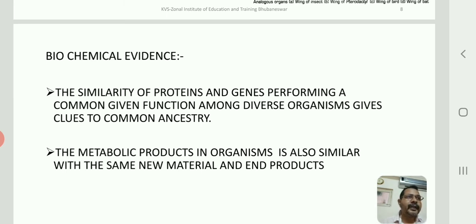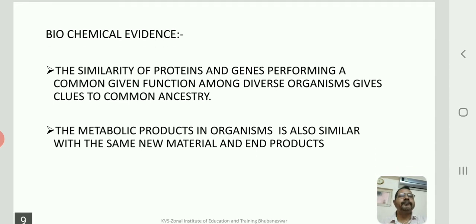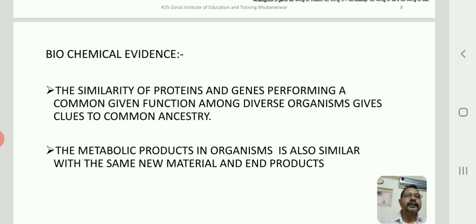If you take the properties of the genetic code, you will find that in all these organisms, right from bacteria to other eukaryotic organisms, the genes and the proteins that code for a common given function are coding for common proteins.